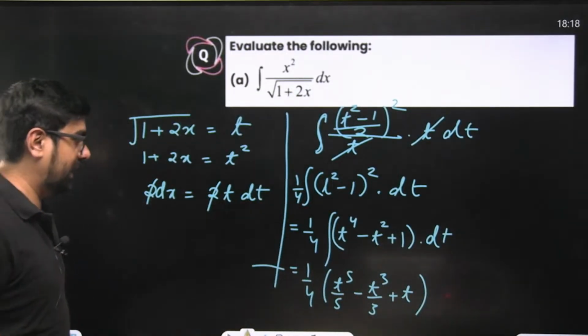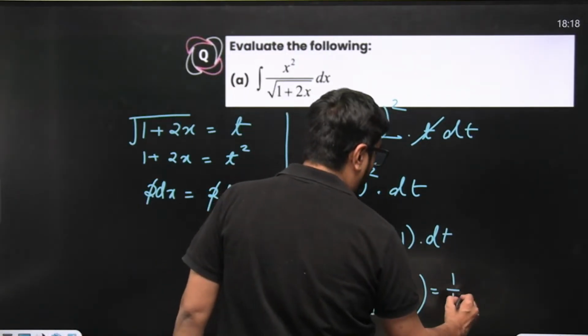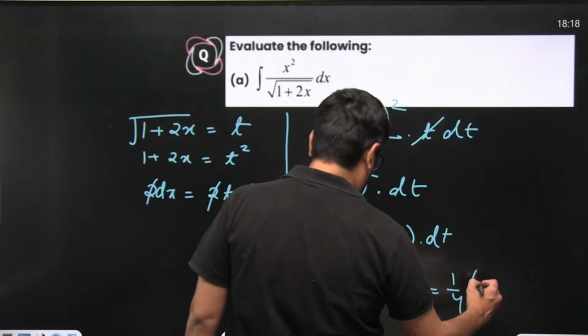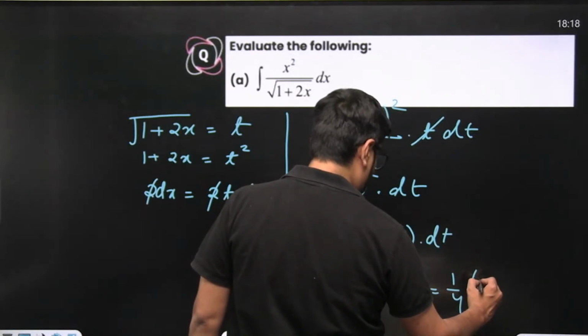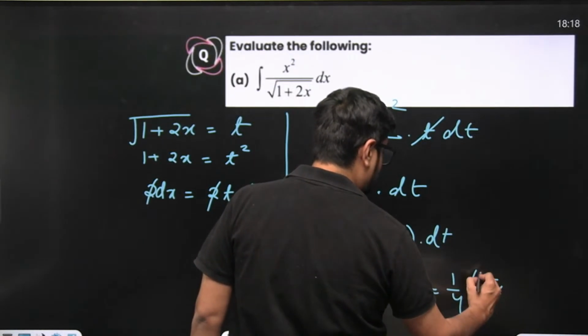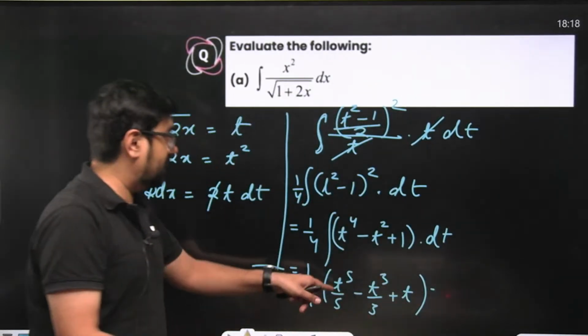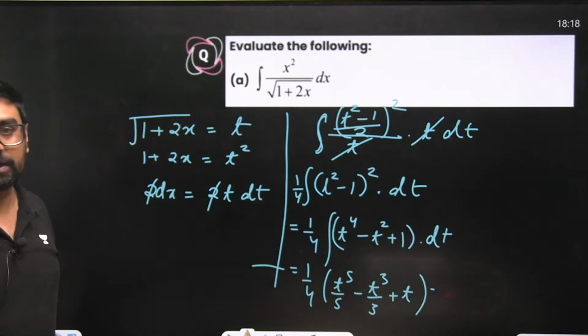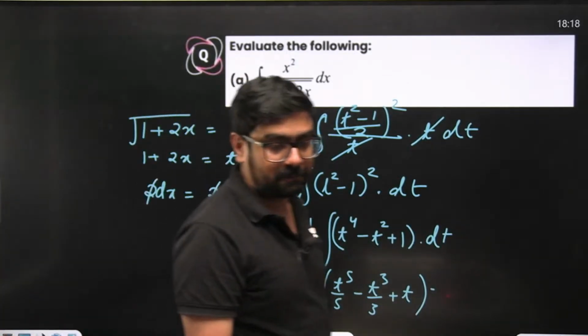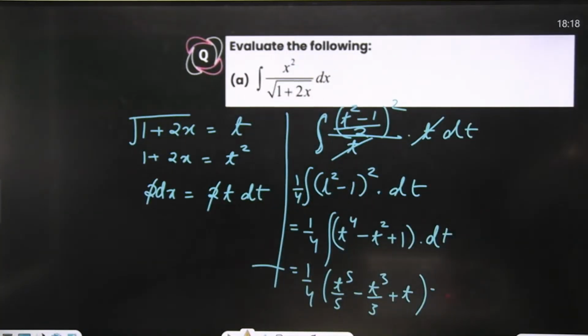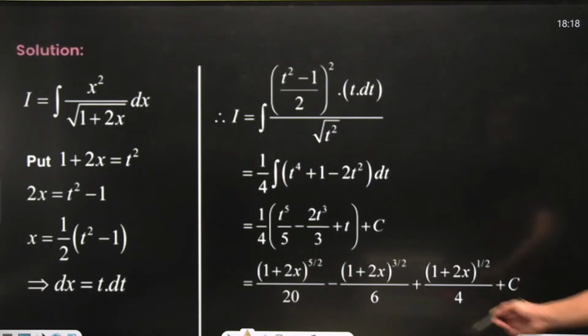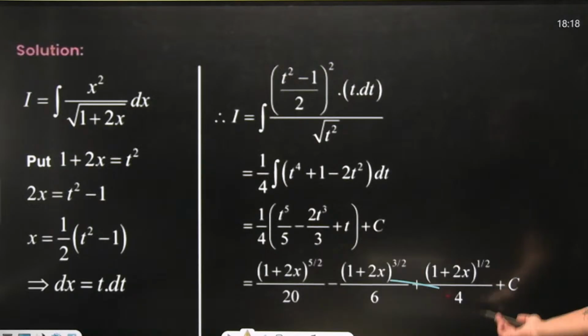Just substitute your t again. So it will become 1 by 4 into the root of 1 plus 2x. There is lack of space, so just instead of t, write everywhere root of 1 plus 2x. That will be your answer with plus c. I'll show you the answer. Yeah, this was our answer. After substitution, it will look this long.